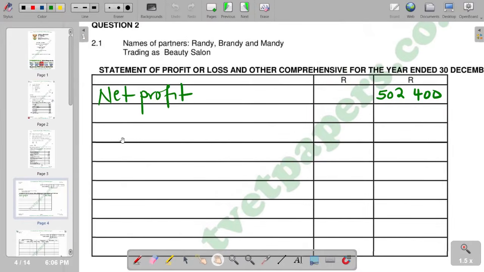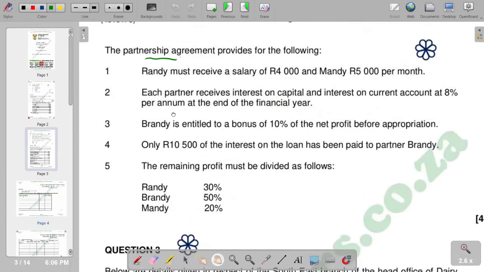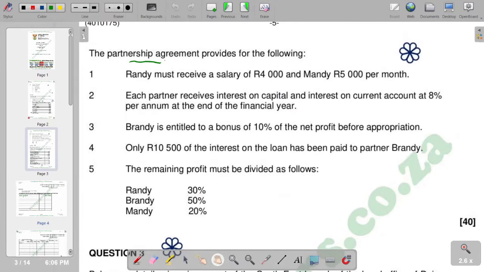If we go to our partnership agreement, it reads, number 1: Randy must receive a salary of 4,000 rand and Mandy 5,000 rand per month. Very important. So we've got a salary for Randy and also one for Mandy.